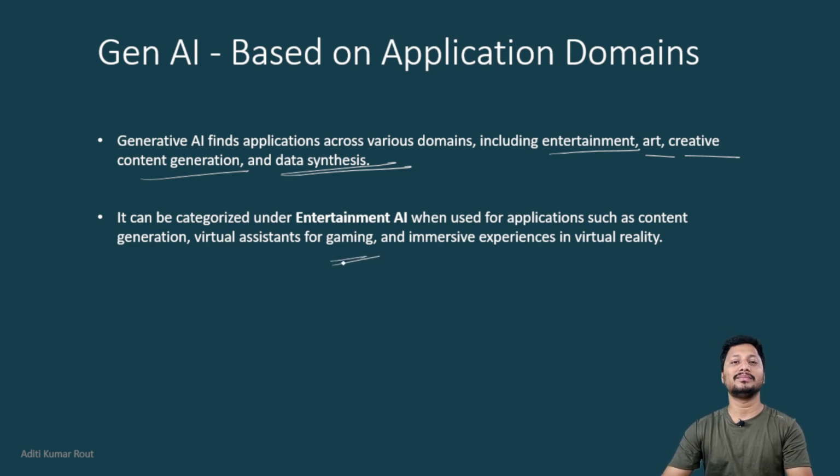That's why I can say it comes under entertainment AI, which is fulfilling the requirements of the user in real-world scenarios. So generating music, generating photos, generating some useful content according to some problem statement, right?